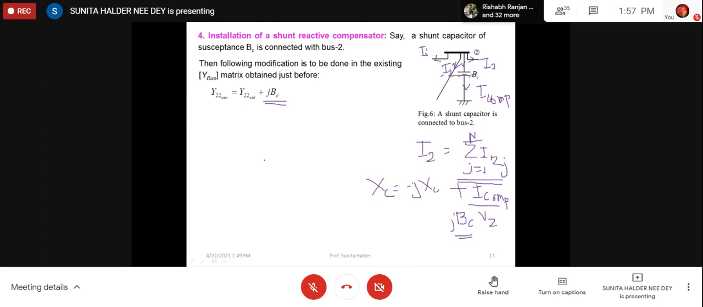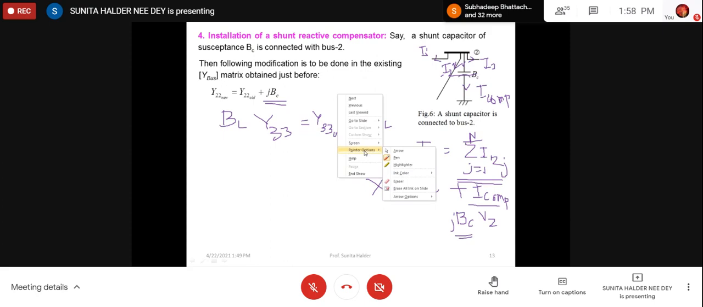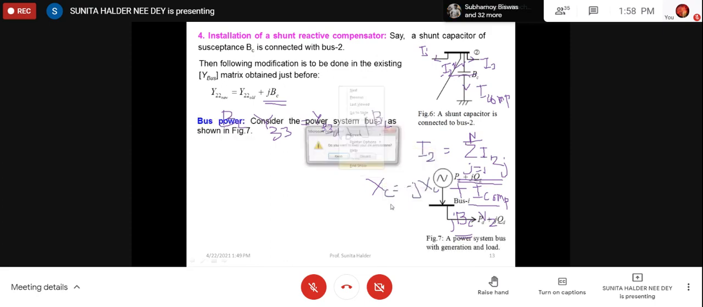Yes, ma'am. Then what will be the modification if it is inductive? Say if there be an inductor connected with susceptance value of BL, say at bus 3. Then what will be Y33? Can you tell me, Y33 old, then plus or minus? What shall we write next? Y33 old, then minus JBL. Okay, not plus. Do not make that mistake. Right? Minus JBL. So in that way we can write.